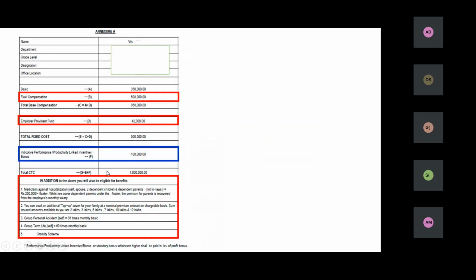Okay, I'm going slightly fast. This offer letter is from a Tata group of companies. This is purely flexible in nature. What is a flexible salary structure? The company does not decide any breakup. They only decide basic and total CTC, and the rest is left to the employee.